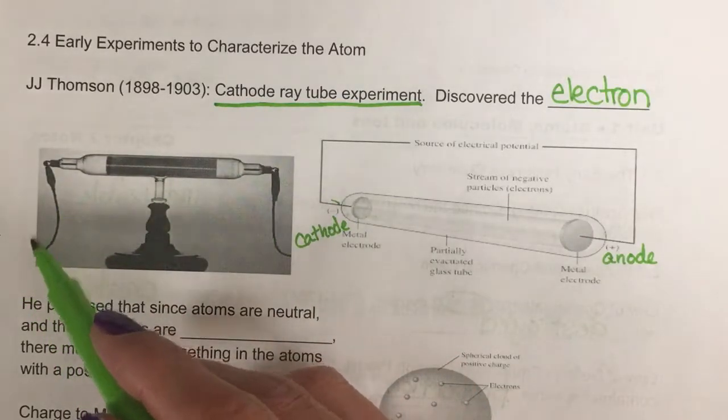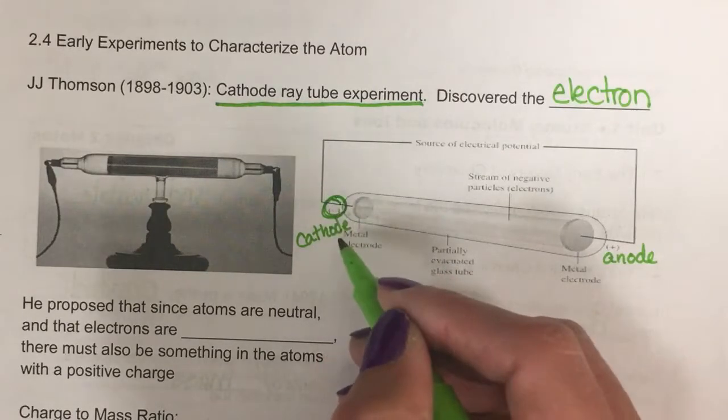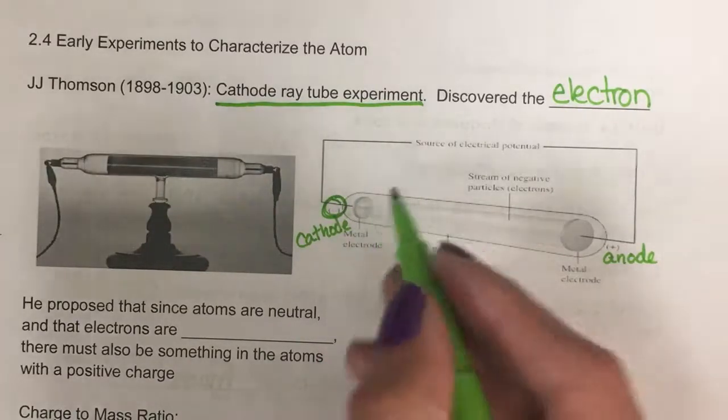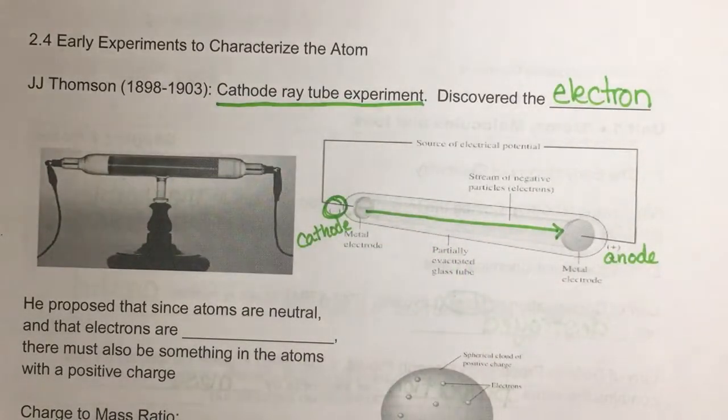Now the electric current always starts at the negative side at our cathode, and it moves towards our anode, so we call it a cathode ray.